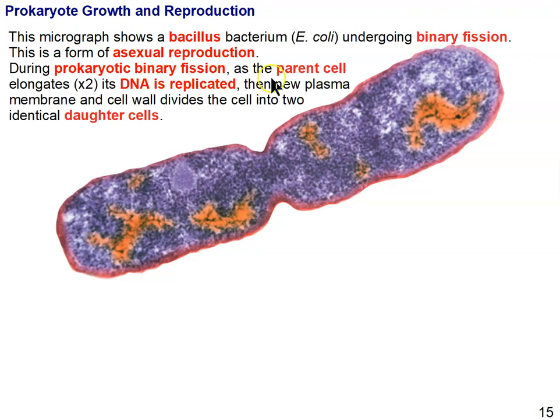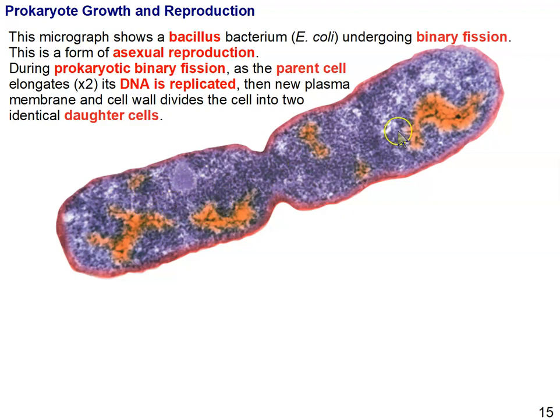So during prokaryotic binary fission, the parent cell elongates about twice its size. So that's when growth occurs in prokaryotic cells. Growth occurs shortly before the cell undergoes binary fission. At the same time, DNA replicates. So we go from having one circular chromosome. If you'll recall, bacterial cells have one circular chromosome.